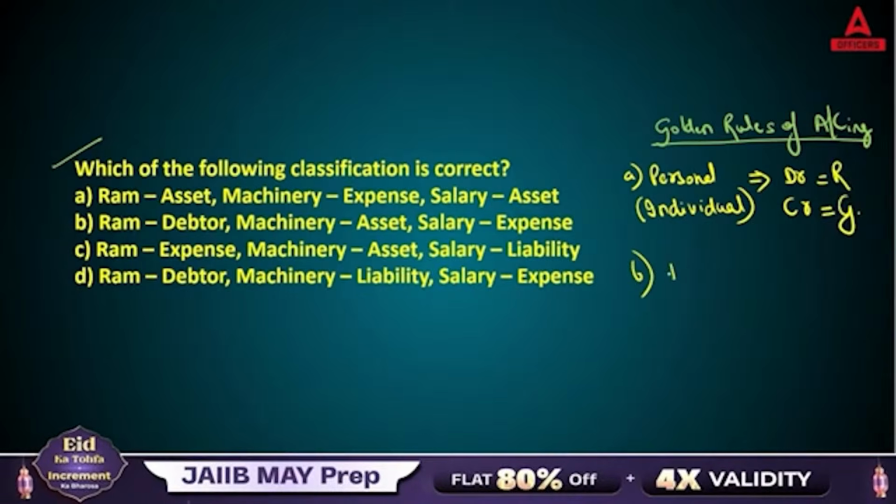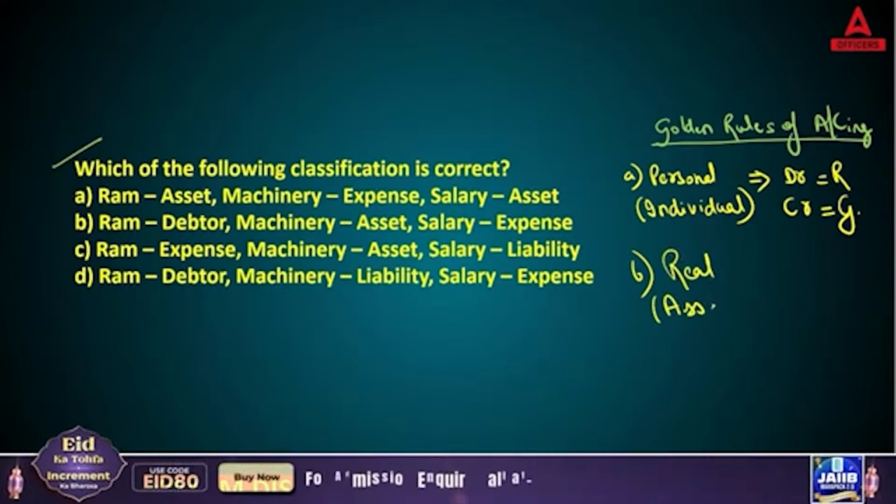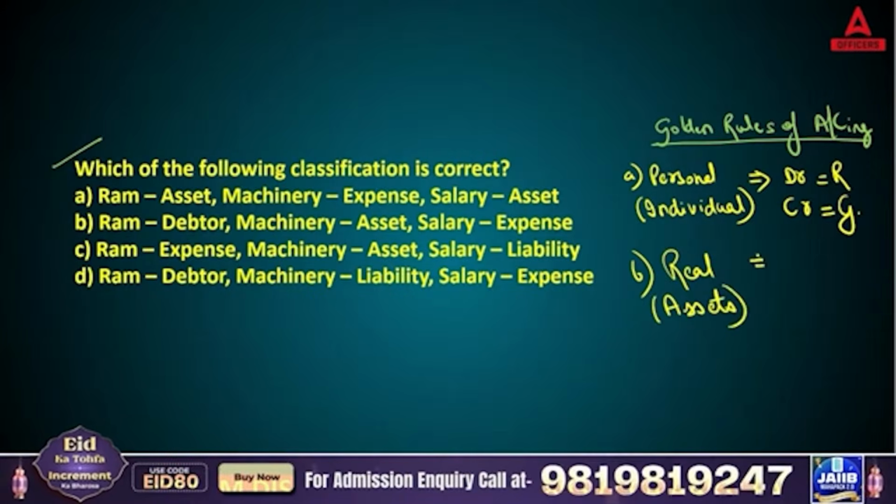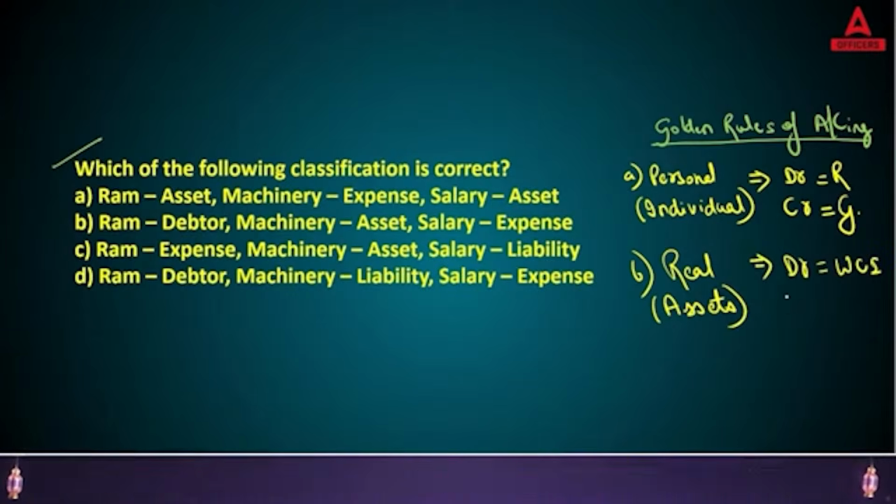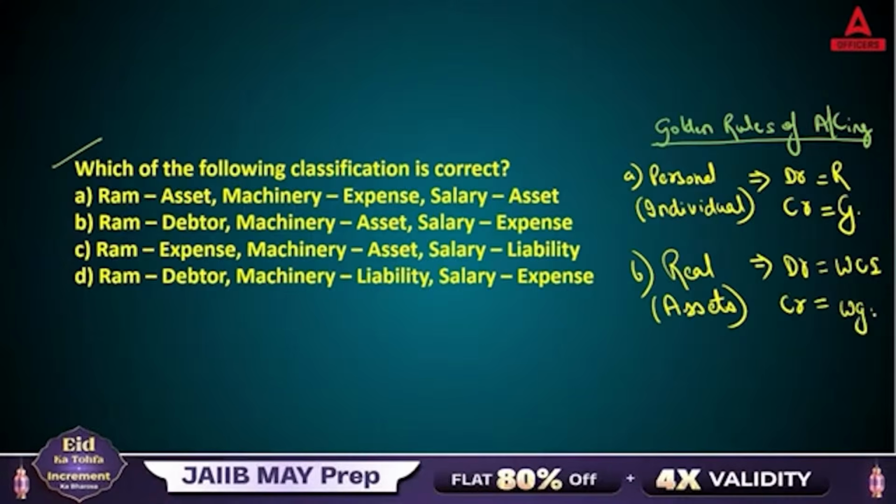Second is your real account. Real means when we are talking about assets, especially fixed assets. So debit here means what comes in, credit here means what goes out.